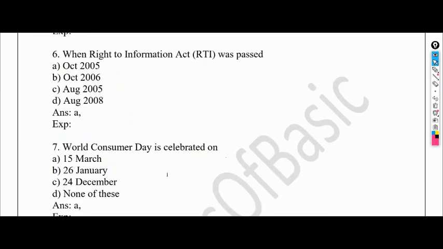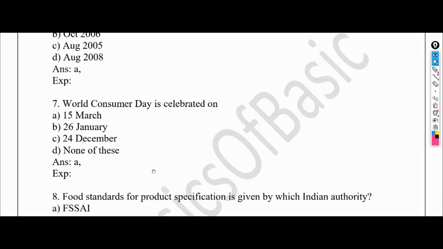World Consumers Day is celebrated on 15th March. So why am I emphasizing more of these kinds of questions? Because of the previous question papers, the trend shows that more questions will be asked on the dates also. And these are all the dates that are related to us in one way or another to food. So Consumer Act or Consumer Day is with respect to us itself. We are the consumers. So in one way or another it relates to food. So it is very important.